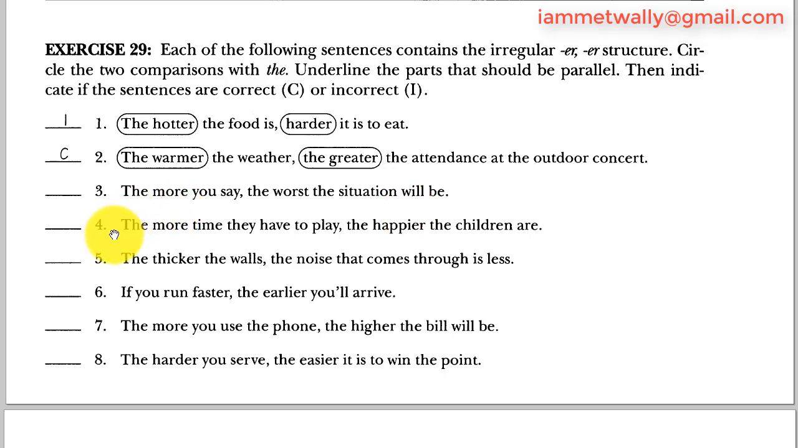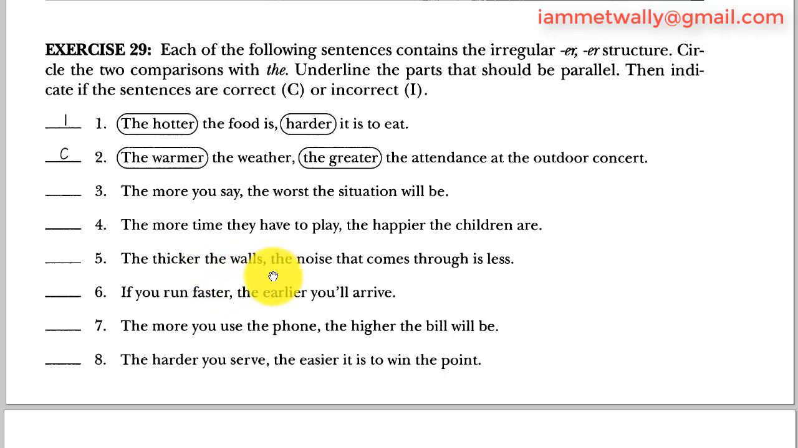Number 4: The more time they have to play, the happier the children are. The more time, then they have to play, that's subject and verb. Then I have the other side, the happier, ER, comparative, the children are, subject and verb. So I have parallel between they have to play and the children are, subject verb, subject verb. I have the happier, I have the more time, so it's correct.